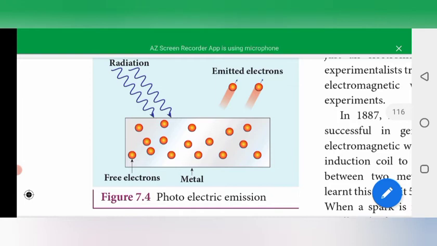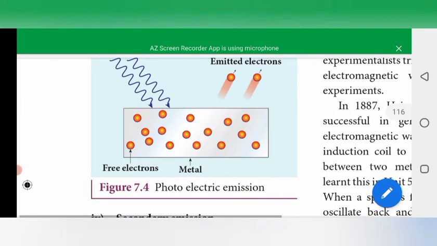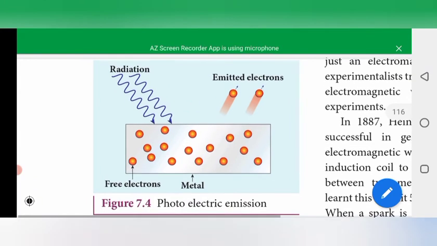The number of electrons emitted depends upon the intensity of the incident radiation. This type of emission of electrons is called photoelectric emission. Simply, we can say that when photo means light, when light radiation is passed through the metals, electrons can be ejected. That is called the photoelectric emission.